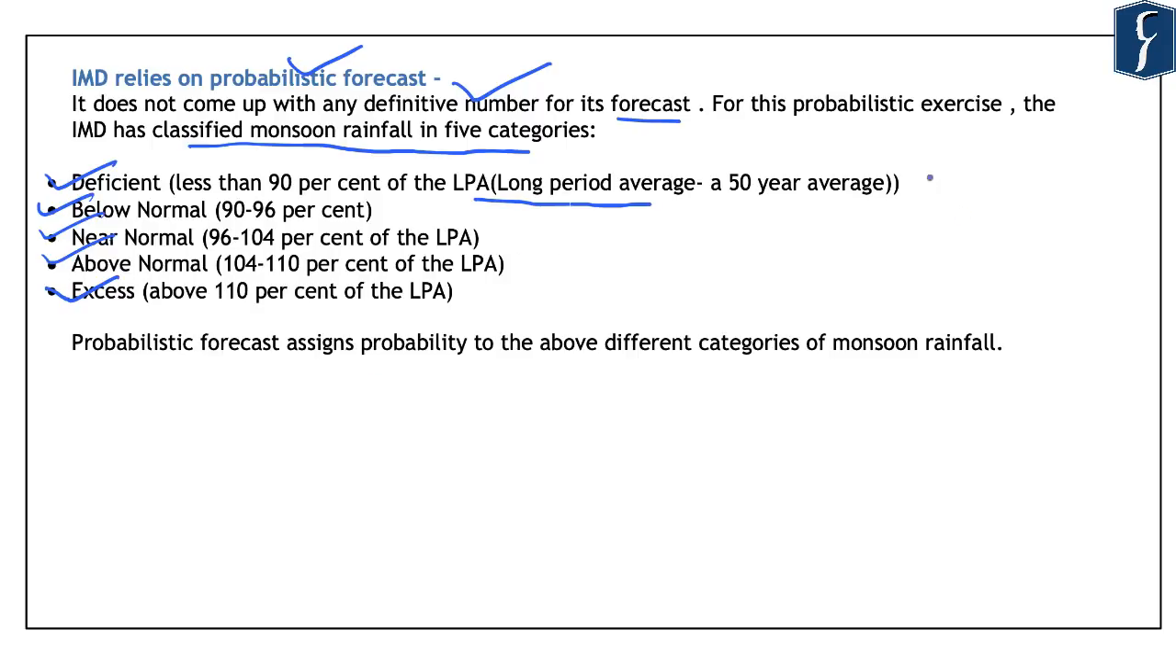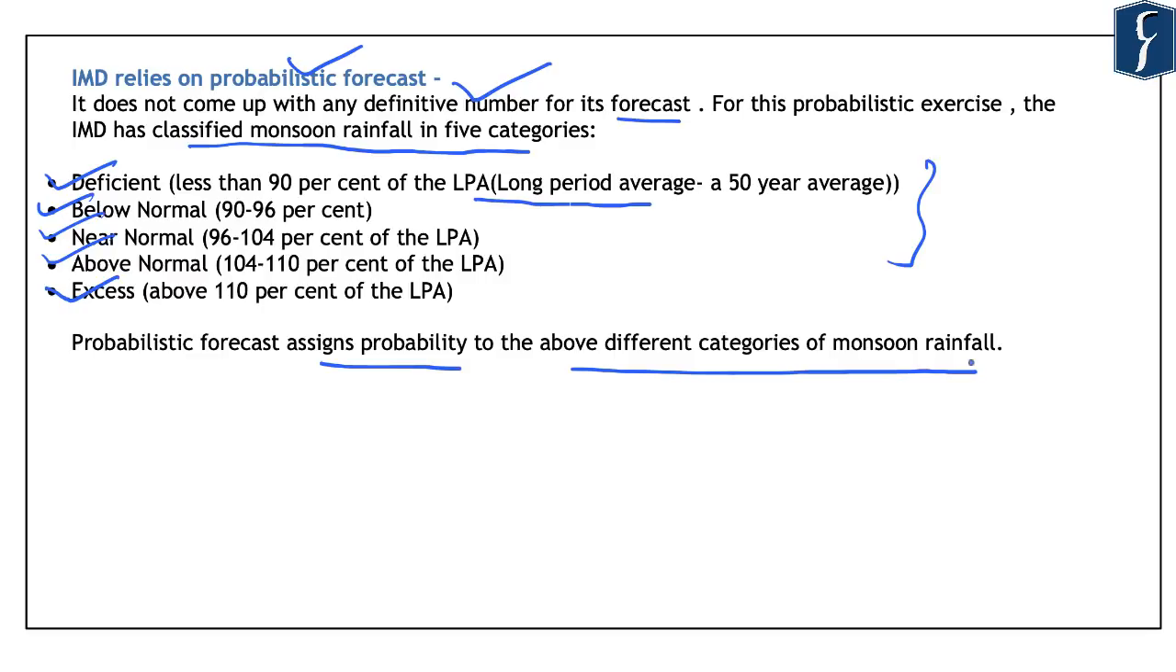And based on these categories, the IMD forecast assigns probability to the above different categories of monsoon rainfall. So for example, the IMD can forecast that there is a 40% probability of rainfall being normal or above normal, etc. So different kinds of probabilities are assigned to these 5 categories.